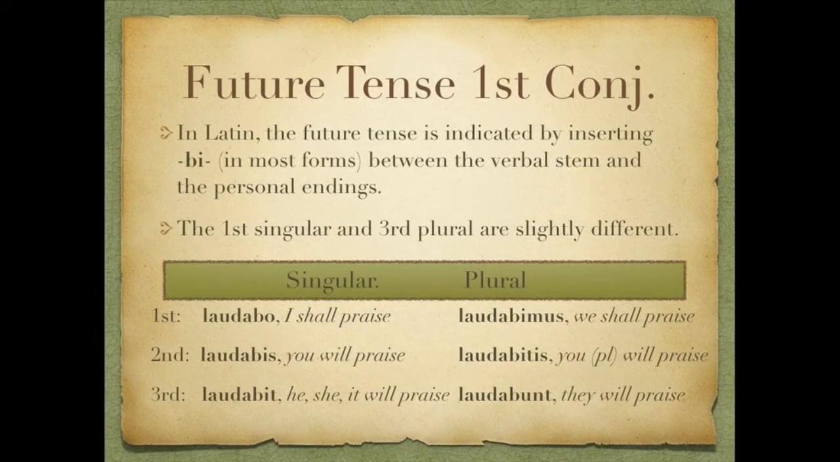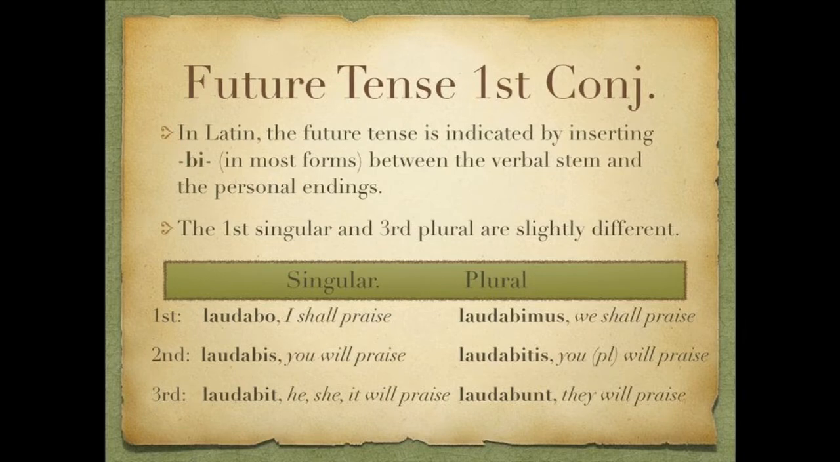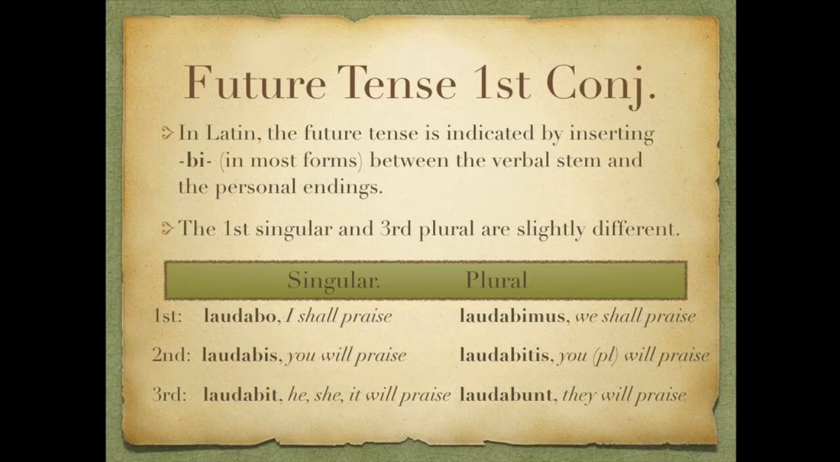First person singular of our model first conjugation verb laudo. For first person singular in the future, we would get laudabo, I shall praise. Second singular, laudabis, you will praise. Third singular, laudabit, he, she, or it will praise. Then we go to the plural. First plural, laudabimus, we shall praise. Second plural, laudabitis, all of you will praise. And then third plural, laudabunt, they will praise. Notice for first person singular and first person plural, the proper form for the future is shall. We very commonly use will in those cases as well.